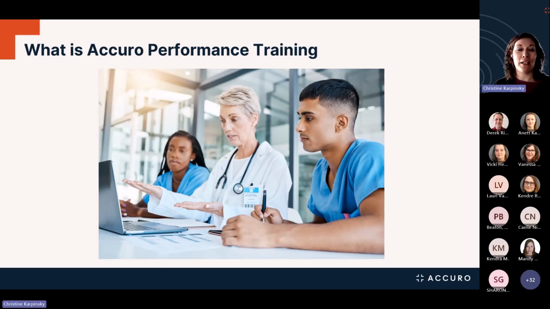APT includes a variety of learning styles, including text-based content, videos, interactive sections, and assessment quizzes. Once a course or a learning path has been completed, the learner can achieve certificates and badges.